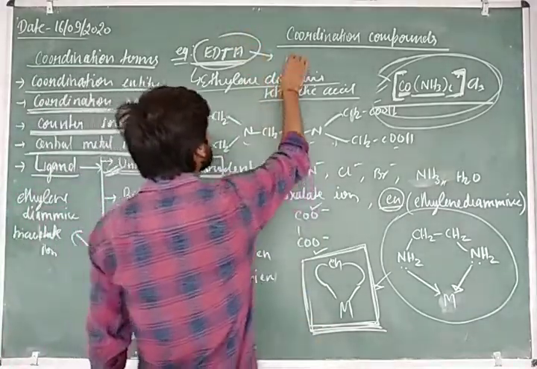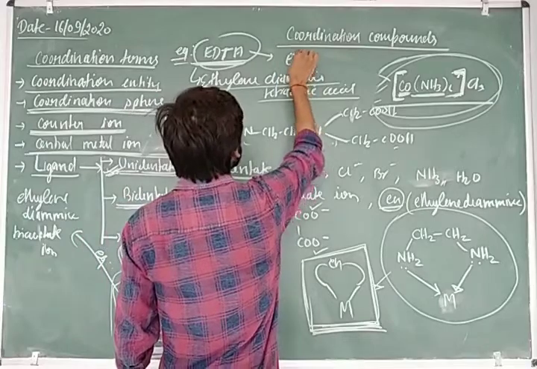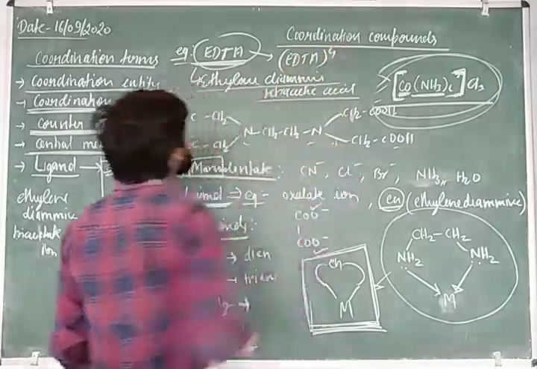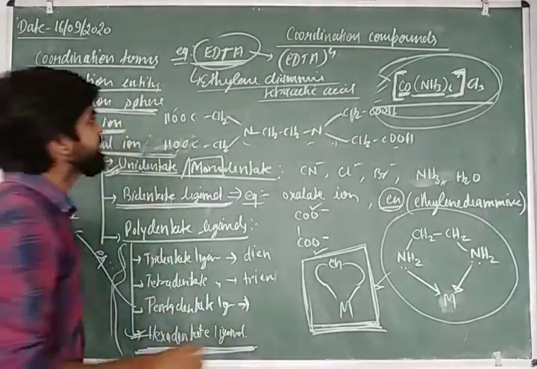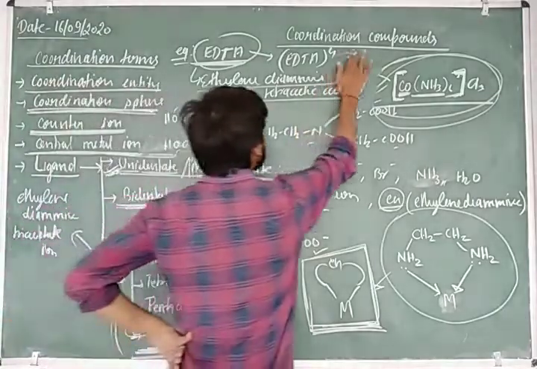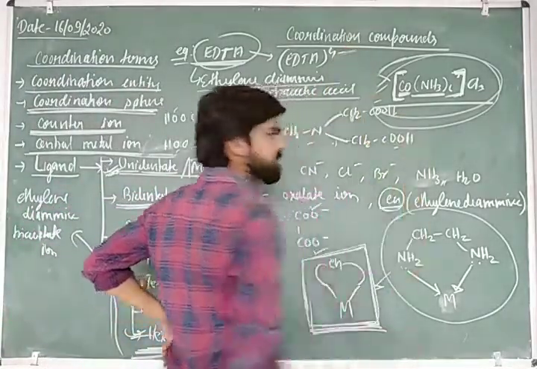We can say this is an anionic ligand, written as EDTA 4 minus, where the 4 minus comes from liberating the 4 H plus ions from the carboxylic groups.